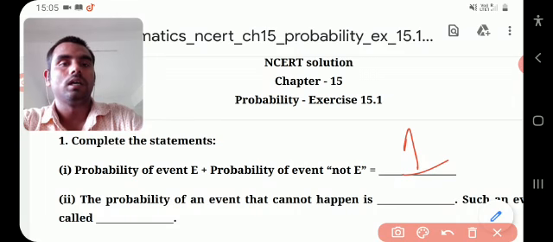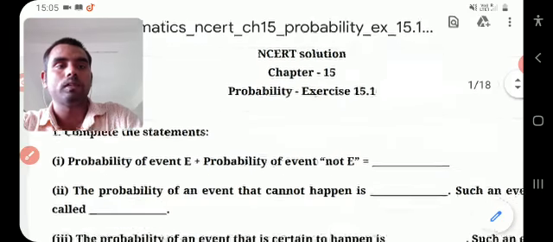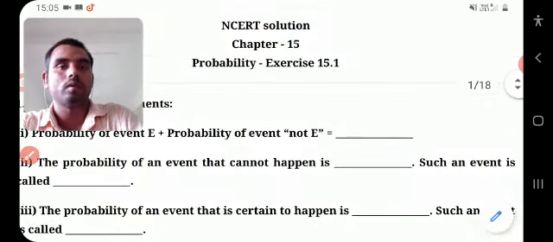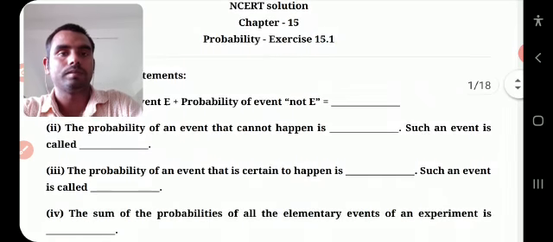Next, the probability of an event that cannot happen is 0. Such kind of event is known as an impossible event. All of you know, the probability of an impossible event is 0. So such kind of event is called an impossible event.